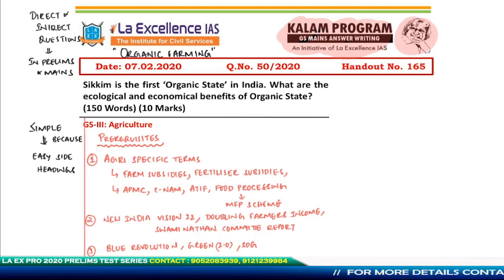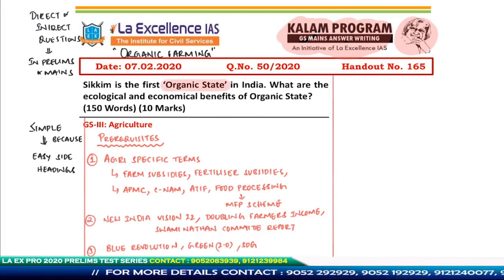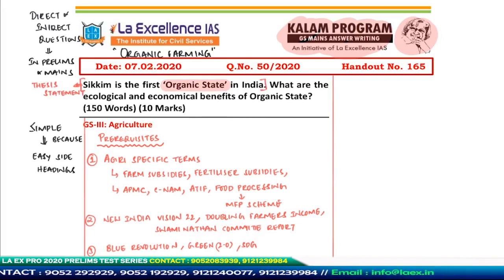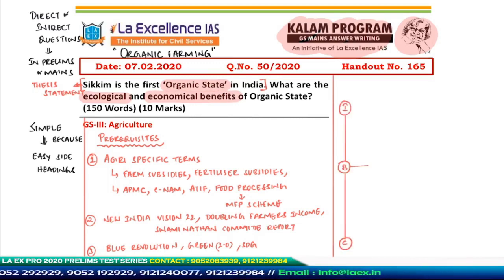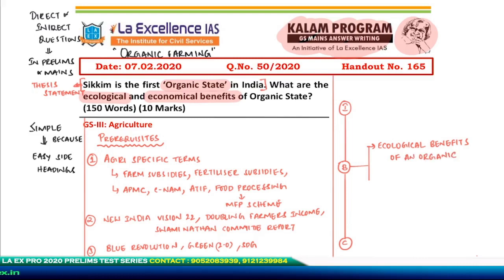The first part of the question says Sikkim is the first organic state in India. This is basically a thesis statement. It is trying to establish something. And then it moves forward to ask what are the ecological and economic benefits of the organic state. So this is basically a two themed question. It is only asking you two things. The first part is talking about ecological benefits of an organic state, and the second part is to talk about economic benefits of an organic state. So these are the only two side headings that have been asked. So that is going to occupy most of the body of my answer because that is what has been asked.